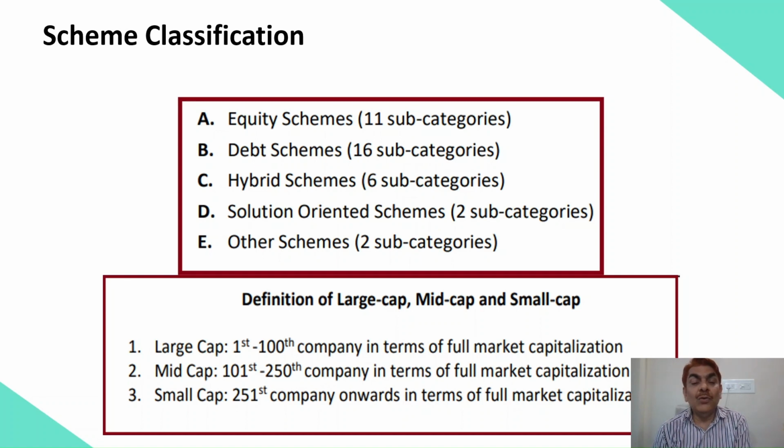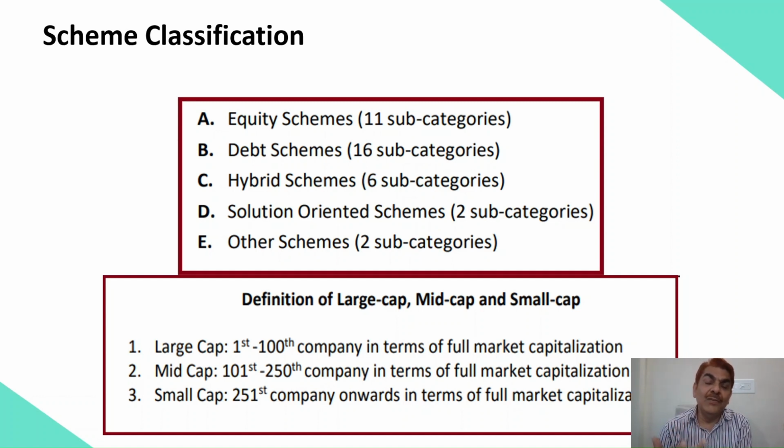Here, one word that comes very often when we go into the equity schemes classification is market capitalization. Now, this is a stock-specific explanation and definition. What is market capitalization? It is the total market price of a stock multiplied by the outstanding shares in the market. So suppose any company has 100 crore shares in the market, and the present price of that stock is say 50 rupees. So 50 multiplied by 100 crore, that means 5,000 crore rupees is the market capitalization.